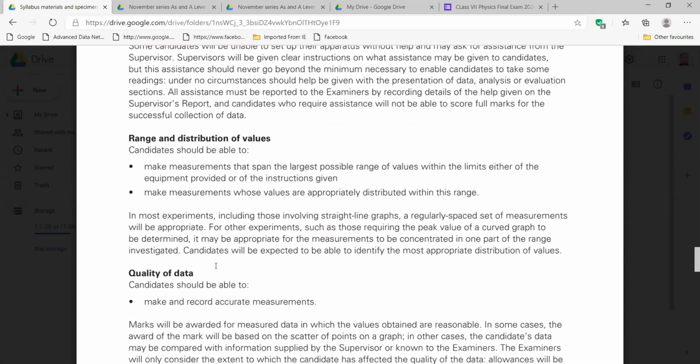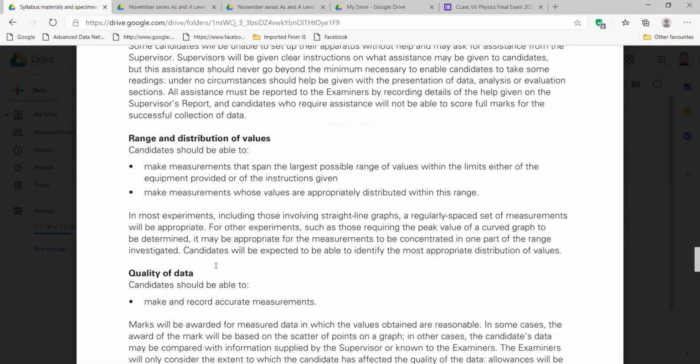Okay, then next, range and distribution of values. Please read here. Make measurements that span the largest possible range of values within the limit either of the equipment provided or of the instructions given. Make measurements whose values are appropriately distributed within this range.